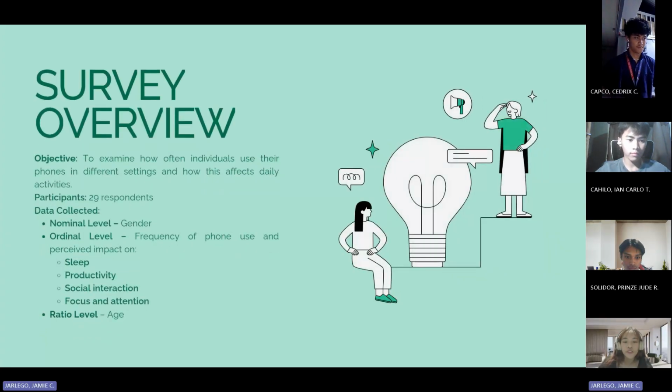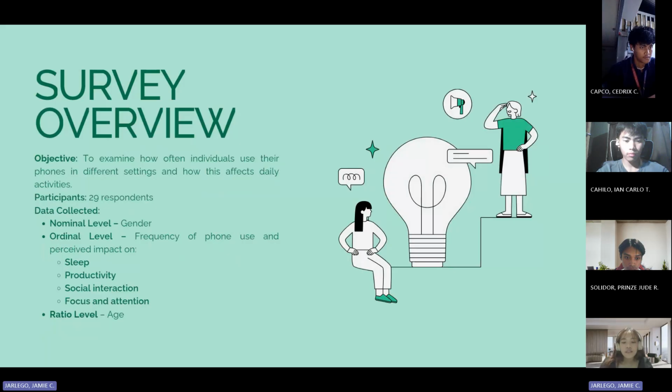My contribution to the system prototype involved converting raw data into numerical values, which will be later presented during the demo. And moving on to the survey overview, our study aimed to explore how frequently individuals use their phones across different settings and how this behavior impacts their day-to-day activities. We surveyed 29 people. The data collected includes different levels of measurement.